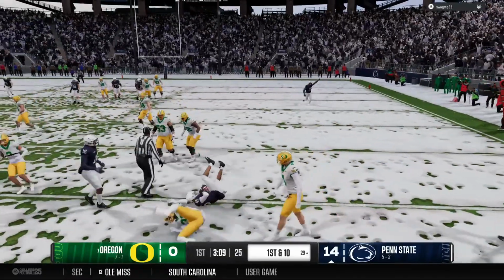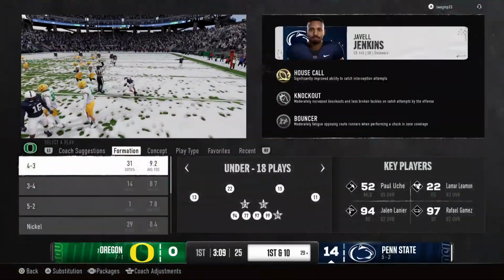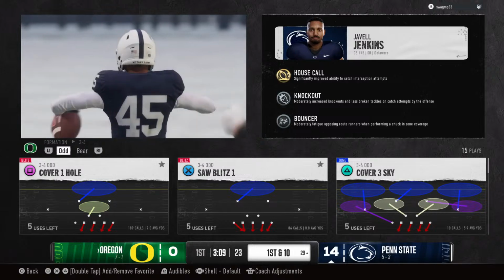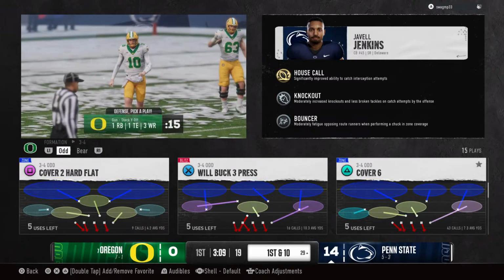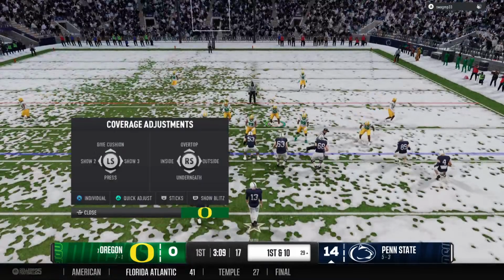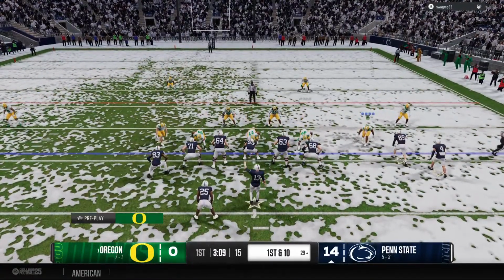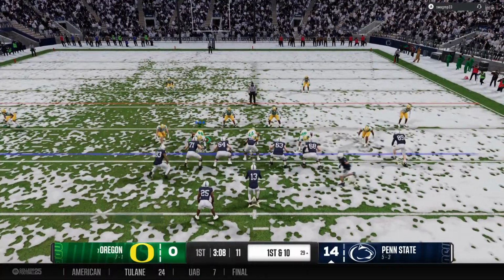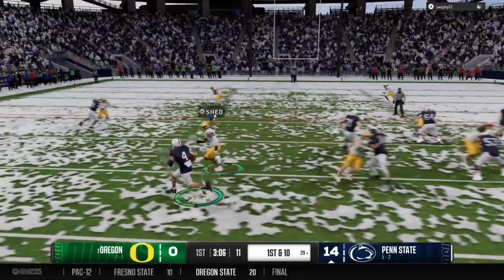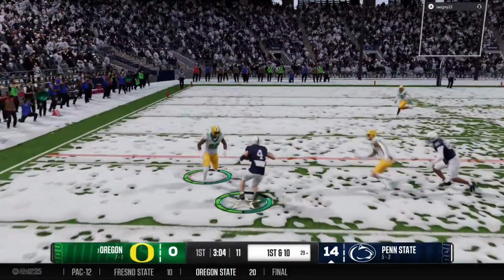Trying to take it back. What a nice play on the pick. Didn't find much running room. They'll let it slide. They've got it at the 29. Sometimes you get in these snowy, blizzard-like conditions. It's hard even to see the football after it's thrown in the air. Give the defender a lot of credit there, not just for catching it, but also locating the football before getting that interception.